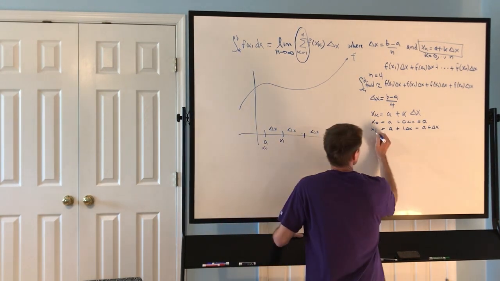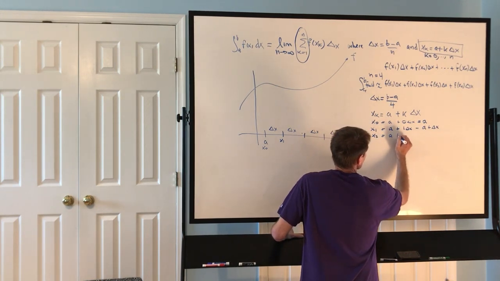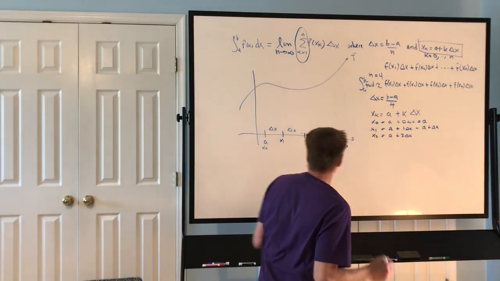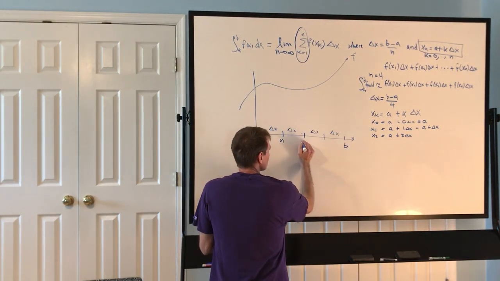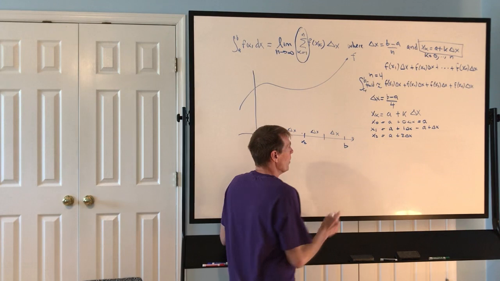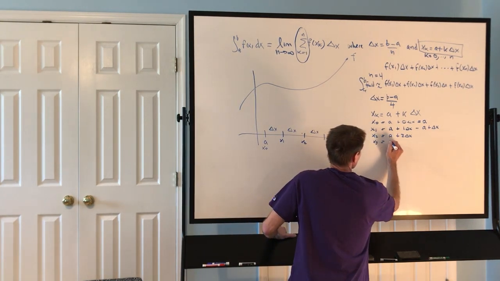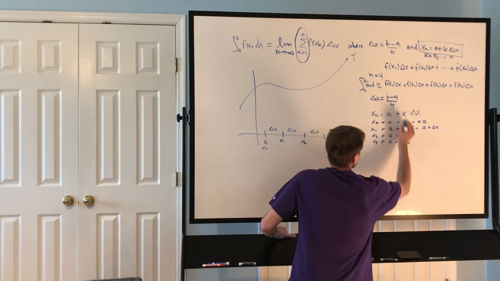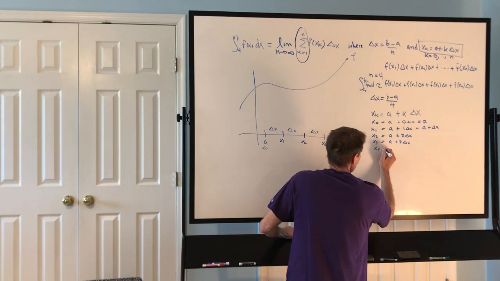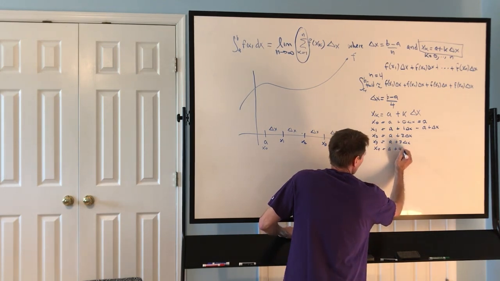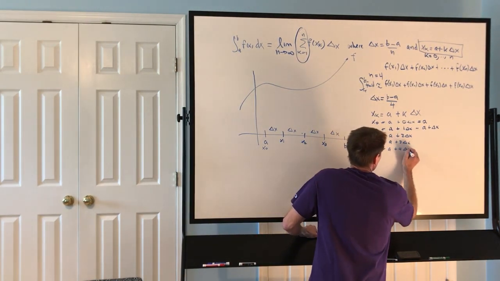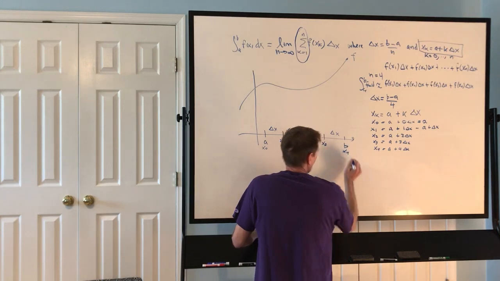And x2 is just equal to a plus 2 delta x's. So we just go over another delta x, and we get x2. Now, Dr. Warren, this isn't so bad. And we go over another one. k is now 3, and we get x3. And then when we go over to n, we get our last one. In this case, it's 4, and we get x4.